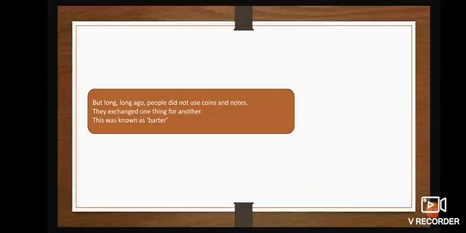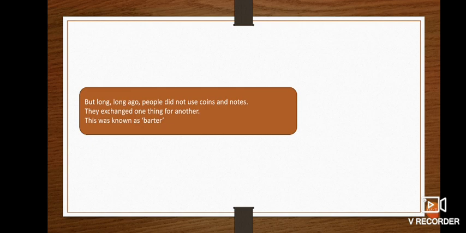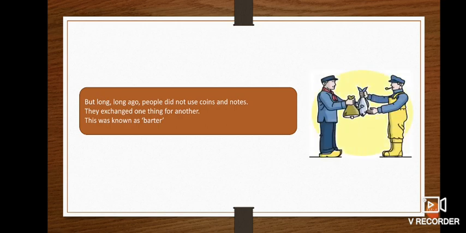But long ago, people did not use coins and notes. They exchanged one thing for another. And this was known as the barter system. So they used to fulfill their needs just by exchanging the things which they needed. For example, if in my field I grow wheat, I used to exchange it with the person whose goods I needed. Like I needed rice, so I used to exchange my wheat with rice. So that is called the barter system.